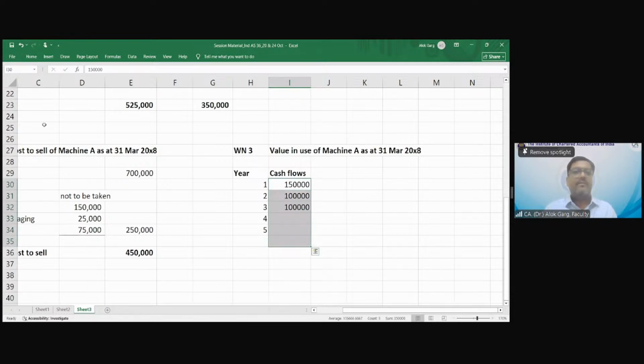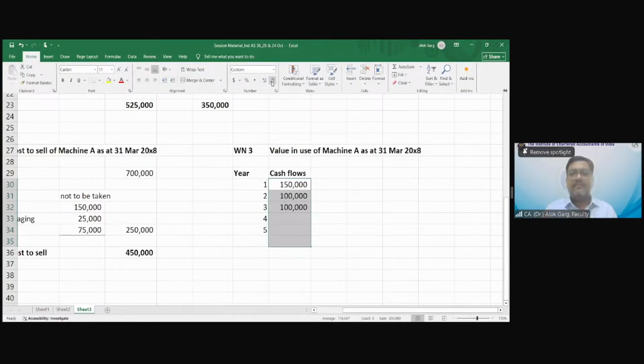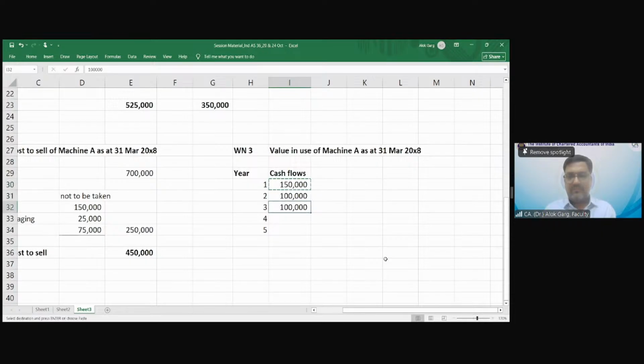And 1.5 again, then 1 lakh, right? Yes. Do I need to mention any other cash flow? These are the 5 cash flows which are given in the question.